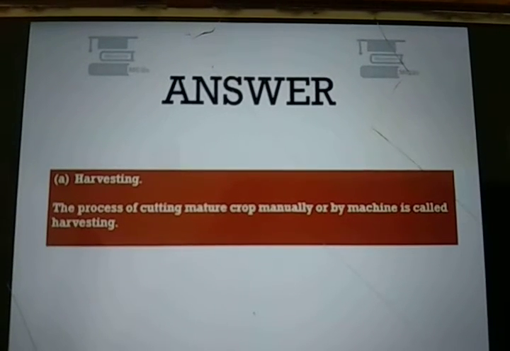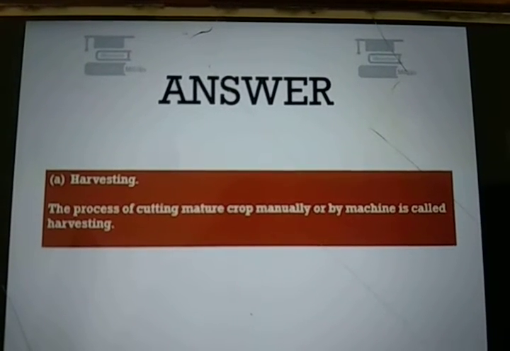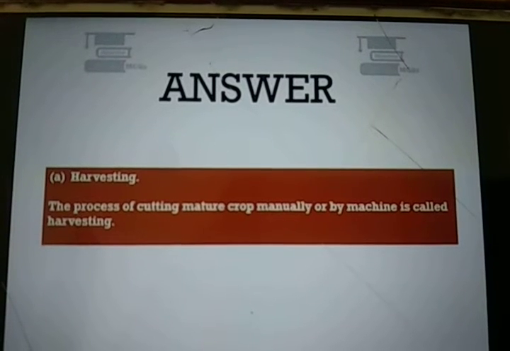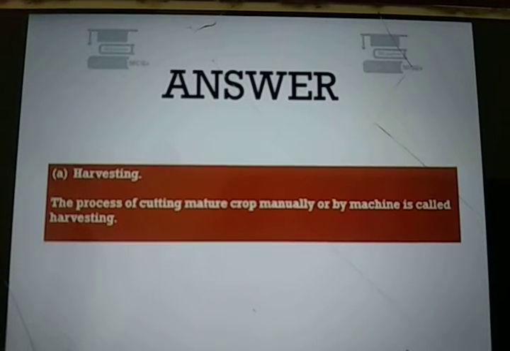Okay. So the answer of question number 1 is harvesting. The process of cutting mature crops manually or by machine is called harvesting.